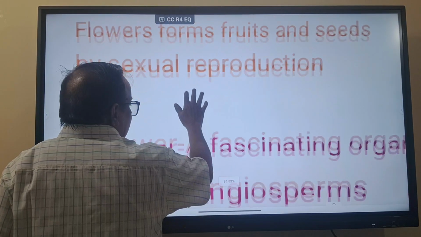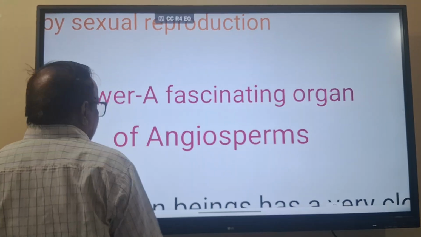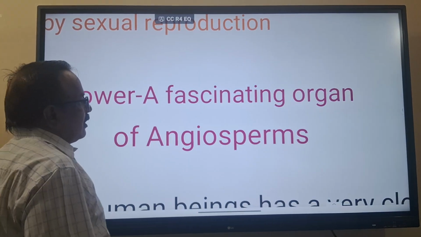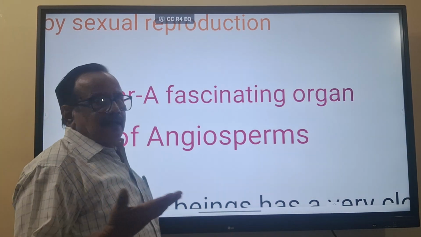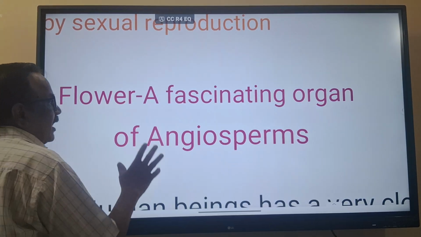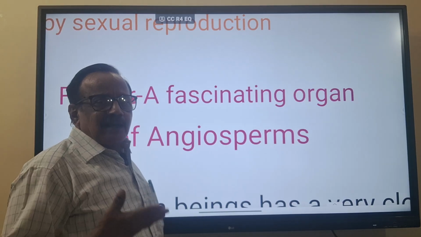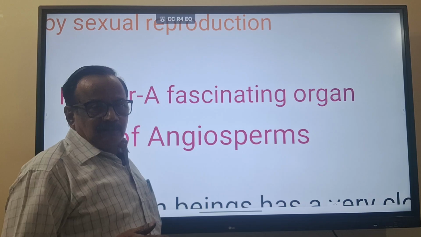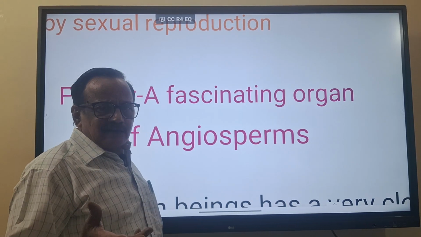Now whenever we are seeing here, the flower is a fascinating organ of angiosperms. He has given one more subheading. What is this? Fascinating means more attractive because of the colors, nectar, and all the things we discussed. Here, they are more attractive. Why the attraction? For the pollination purpose, by biotic pollination agents. So it will be very attractive.